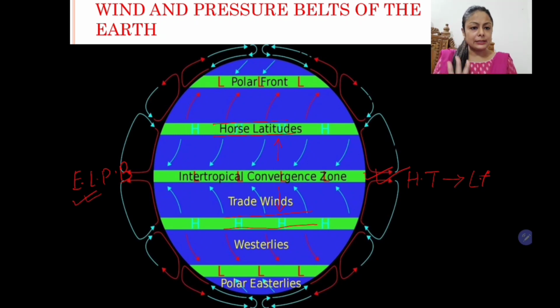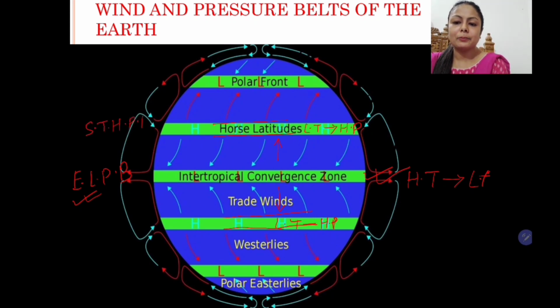As the temperature is comparatively less, low temperature will give rise to high pressure. Here also low temperature will give rise to high pressure. So this is the subtropical region. So what will be the name of the pressure belt? It will be subtropical high pressure belt. As well as in the southern hemisphere also, subtropical high pressure belt.